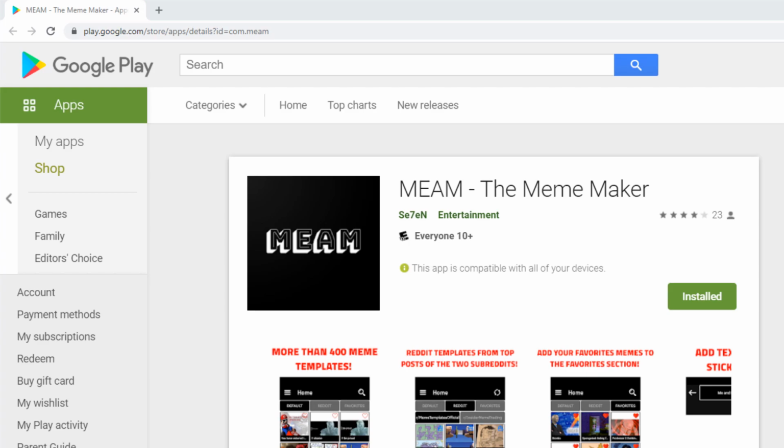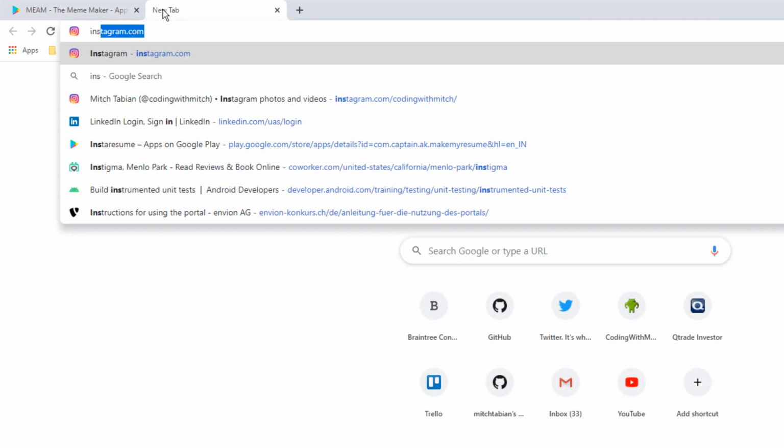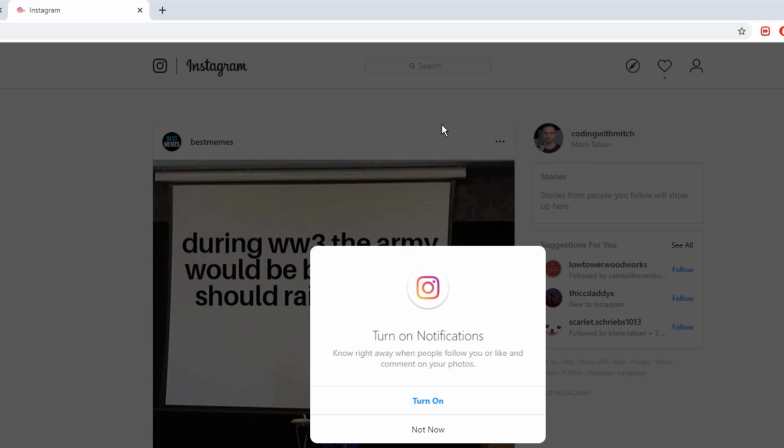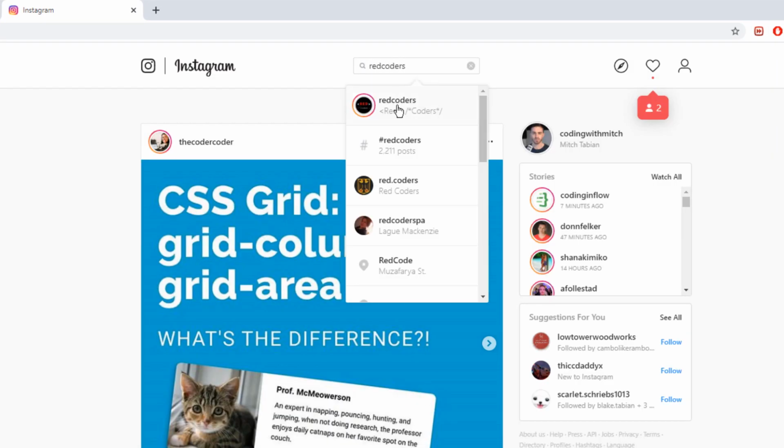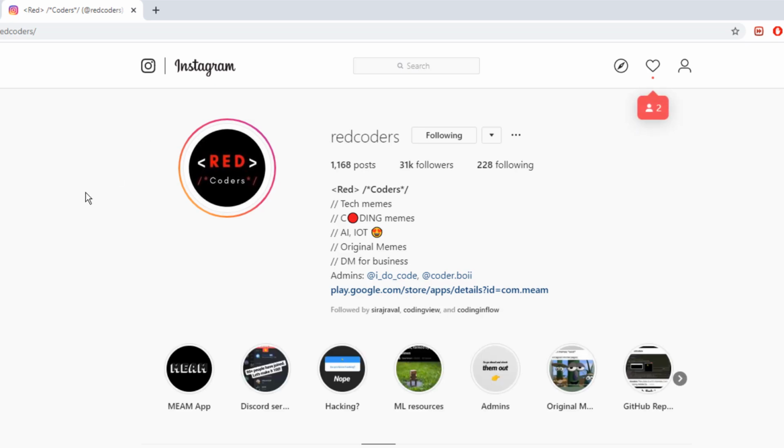So let's take a look at my screen here. This is the app on the Google Play Store. It's called Meme, the Meme Maker. And this is actually made by a guy on Instagram. You might know him. If I go to Instagram.com and we search for Red Coders, this is the guy who made the app, and it's actually a React Native app.